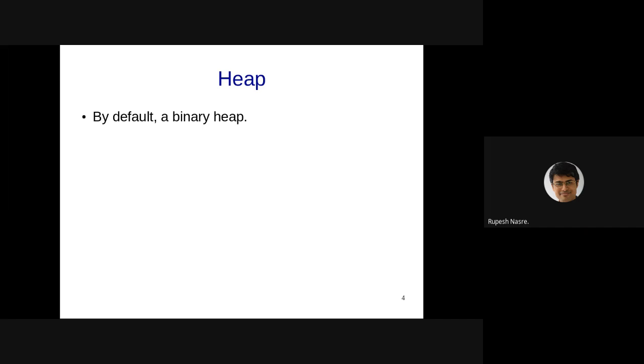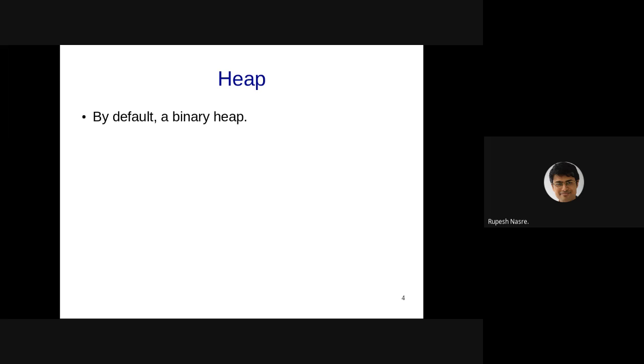So heap essentially gets implemented as a binary heap by default, but there are other kinds of heaps where it might not be binary. Right? There are other kinds of heaps like binomial heaps as well as Fibonacci heaps, which give slightly different complexities with respect to various operations.